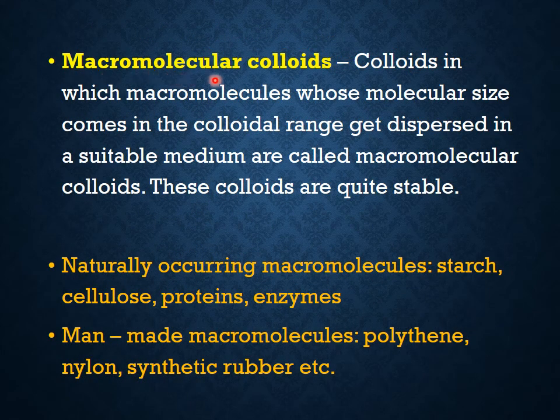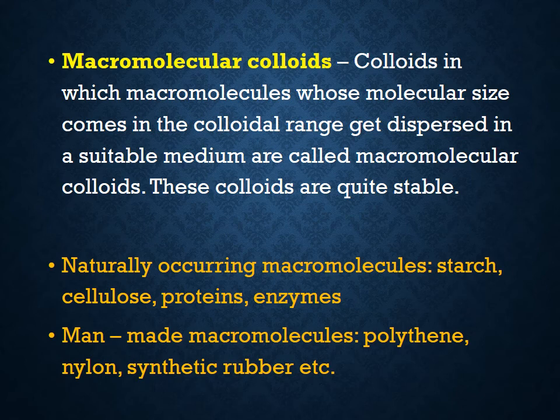Macromolecular colloids. Colloids in which macromolecules whose molecular size comes in the colloidal range get dispersed in a suitable medium are called macromolecular colloids. These colloids are quite stable. So it's very clear macromolecular colloids are not like multimolecular colloids.